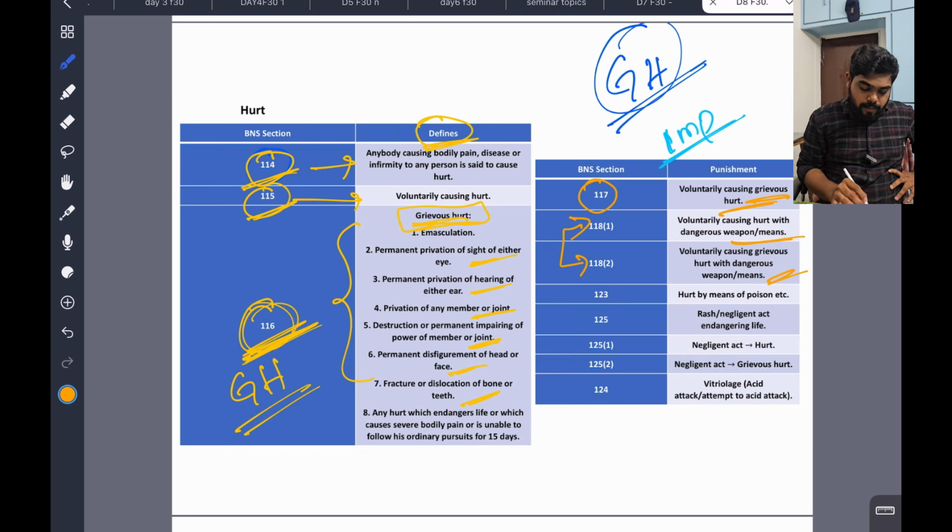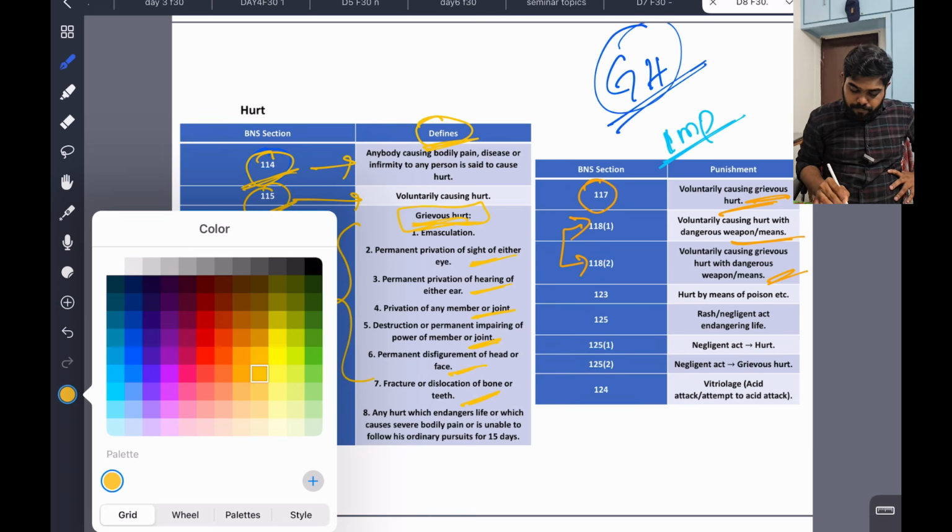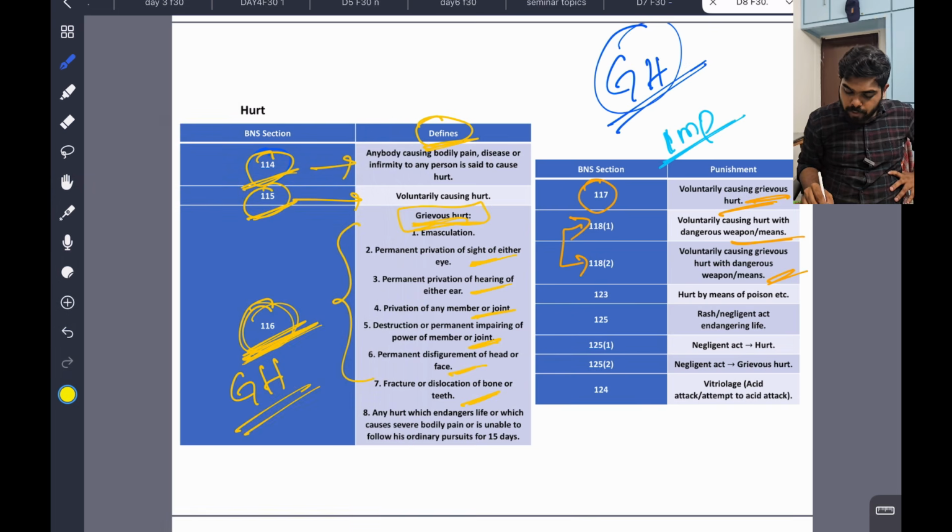Clear. Now 123 is hurt by means of poison, so you are poisoning a person. That is 123, important. And 125 is a rash or negligent act endangering life.